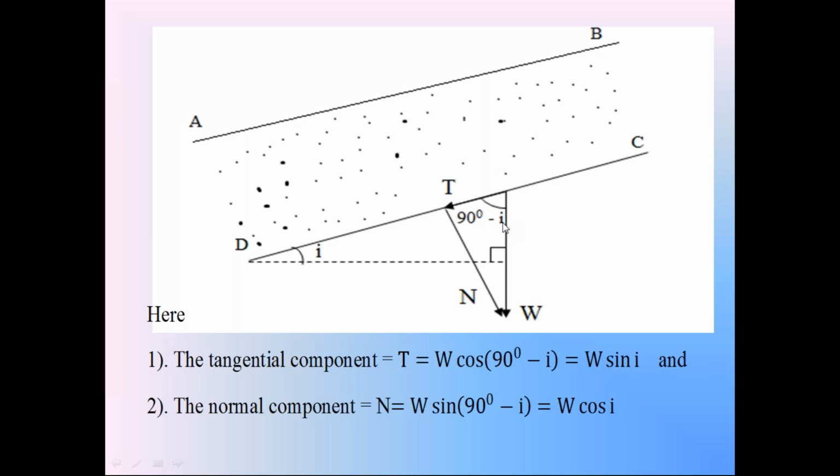Please everyone observe this. If the weight W, just assume, acting vertically upwards, here it is acting vertically downwards.